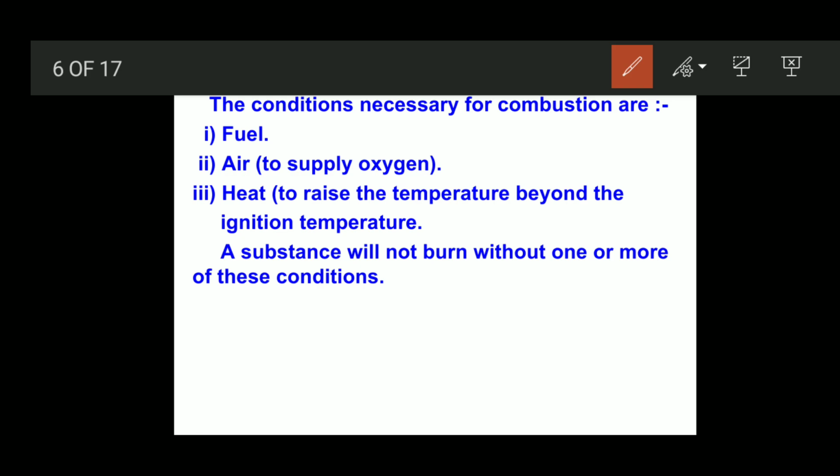First of all, we need fuel to burn, for the process of combustion to take place. Also the air. Why air? Because the presence of oxygen is very necessary to carry out combustion. And also the heat. Heat means raising the temperature beyond the ignition temperature. We need to give extra heat to start burning. Combustion is nothing but burning by using these conditions: fuel, air and heat.